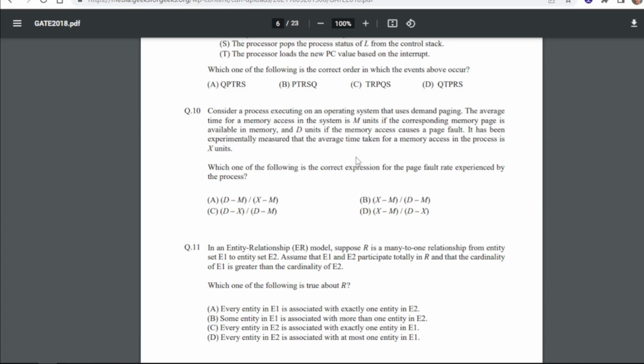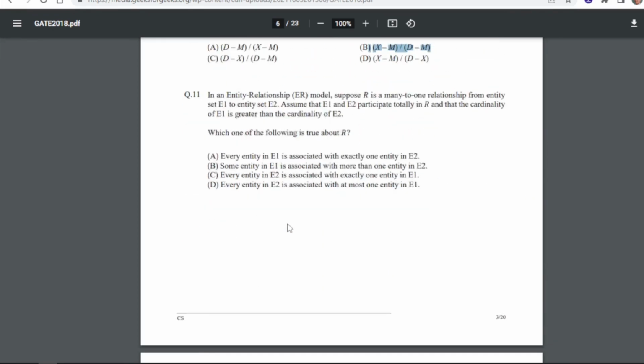Which one of the following is the correct expression for the page fault rate experienced by the process? So for 10, the answer is B, that is this one. Now 11, in an entity relationship ER model, suppose R is a many-to-many relationship from entity set E1 to entity set E2. Assume that E1 and E2 participate totally in R and that the cardinality of E1 is greater than the cardinality of E2. Which one of the following is true about R? So for 11, our answer will be A.